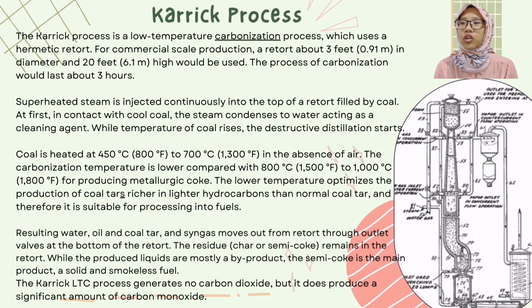Superheated steam is injected continuously into the top of a reactor filled with coal. At first, in contact with cool coal, the steam condenses to water, acting as a cleaning agent. While the temperature of the coal rises, the destructive distillation starts. Coal is heated at 415 to 700 Celsius in the absence of air. The carbonization temperature is lower compared with 1000 Celsius for producing metallurgical coke. The lower temperature optimizes the production of coal tars richer in the lighter hydrocarbons than normal coal tar, and therefore it is suitable for processing into fuels.